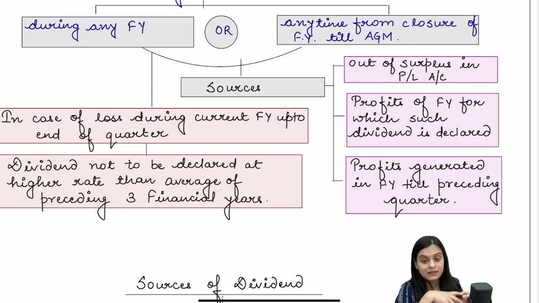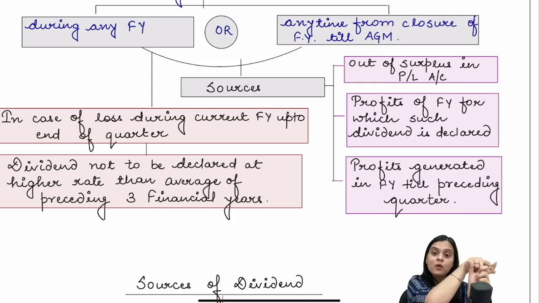Thirdly, supposedly we're talking about financial year 22-23, and after the financial year ends, we're paying interim dividend for that financial year. Possible? Yes, ma'am. So, in which year are we paying? We are paying in 24-25, so we are paying in the next year.